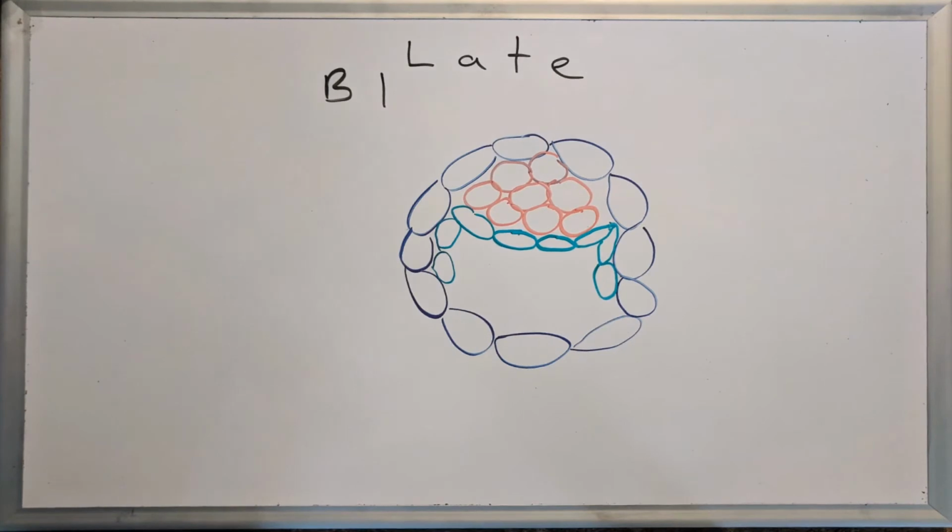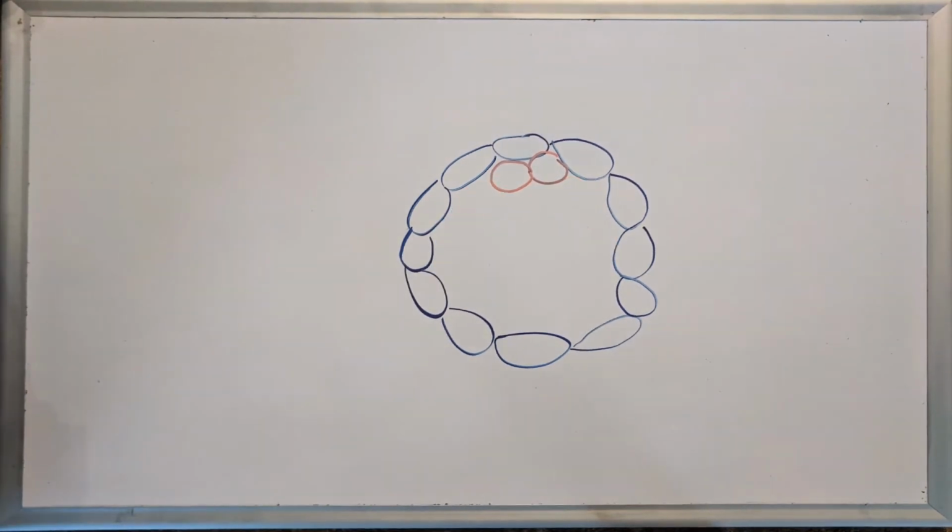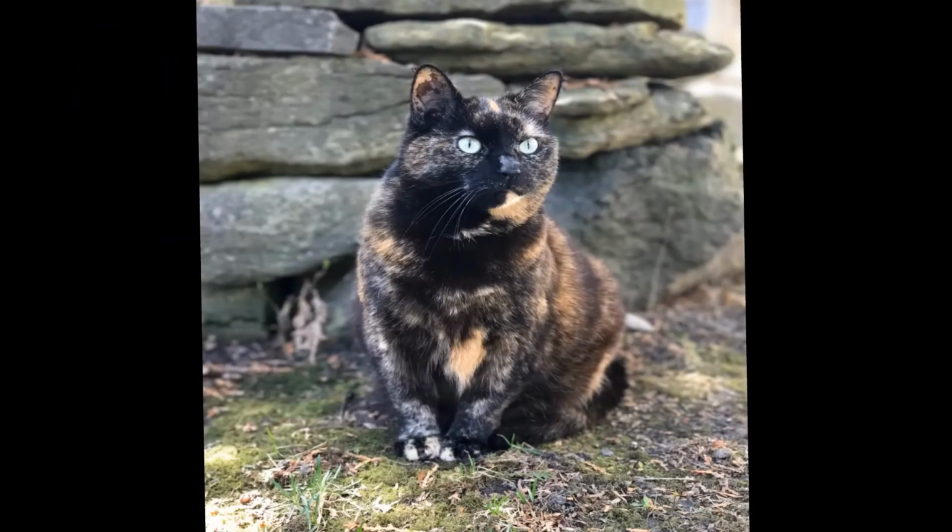This random inactivation of a parental X chromosome in females has the odd effect of allowing some cells to express traits present on the maternal X chromosome and some cells to express traits on the paternal X chromosome. This phenomenon is called mosaicism. Perhaps this is best observed in tortoiseshell cats. Since the gene associated with fur pigment in cats is located on the X chromosome, we can easily visualize the mosaic effect.